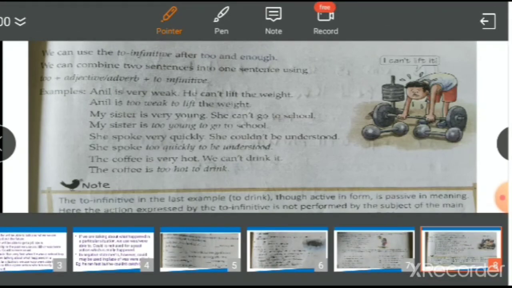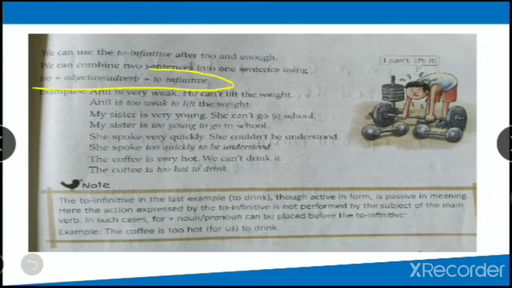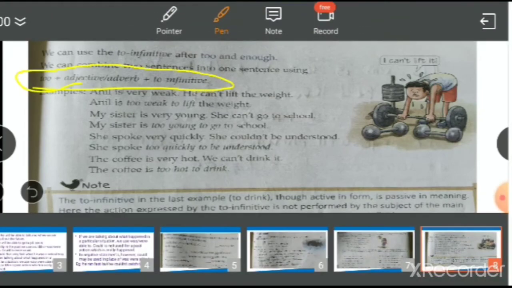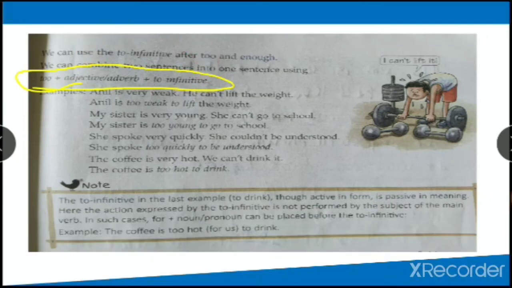See, the formula is given over here. Before the to infinitive, like to sleep, to get, you have to use too or enough. So how do you use that too or enough? Too or enough plus an adjective or adverb, and then you use the to infinitive. Okay?